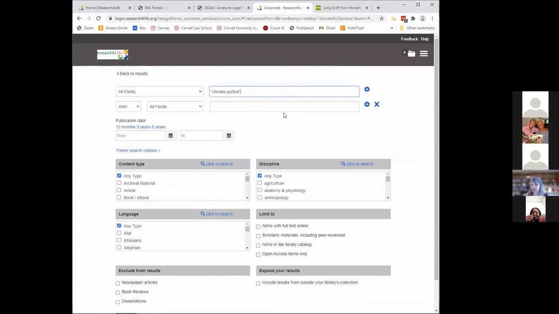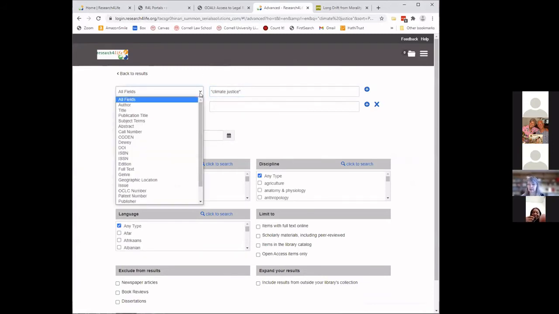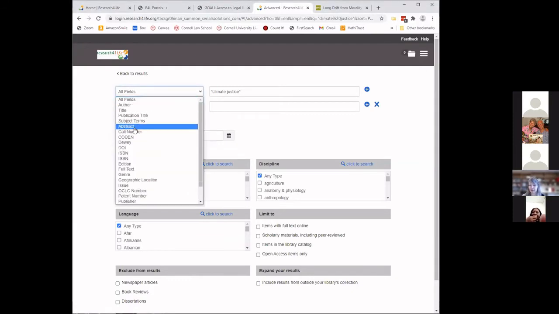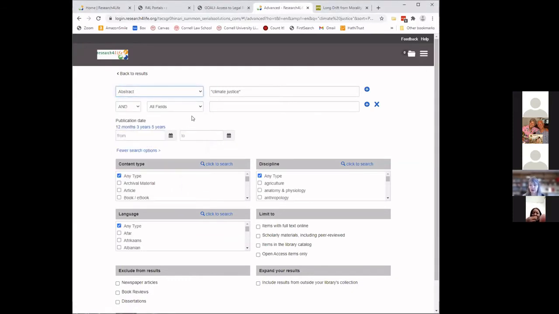So a lot of great searching possibilities are hidden in this menu drop-down, all fields. Some of my favorites are in here. So first of all, abstract. Many articles will have an abstract included with them from the publisher. Abstracts are going to have a summary of what's in the article.